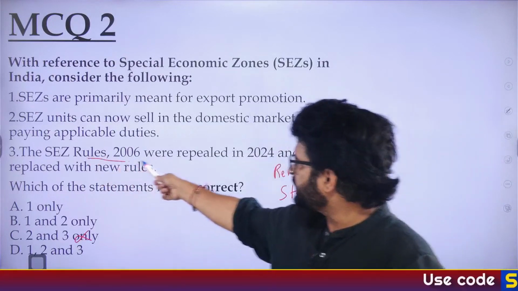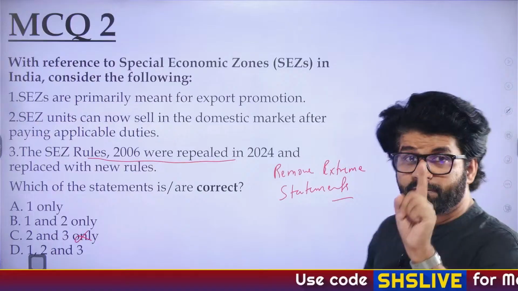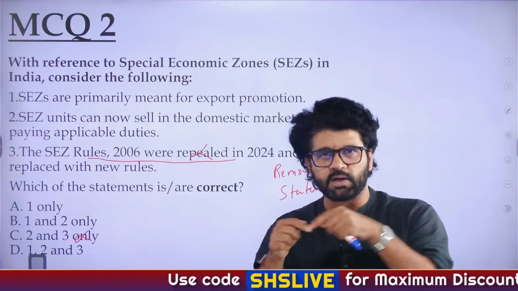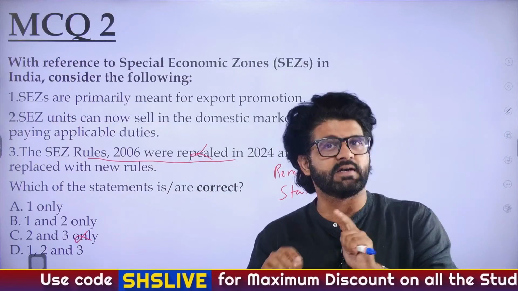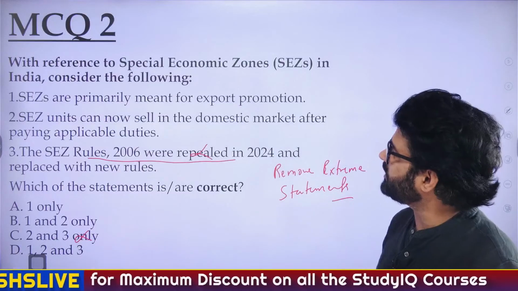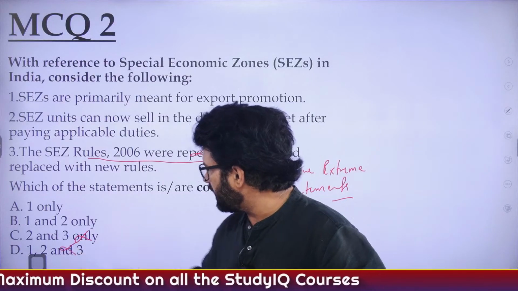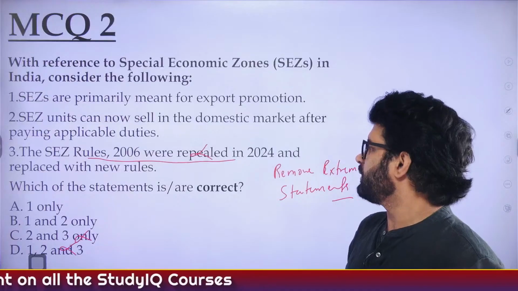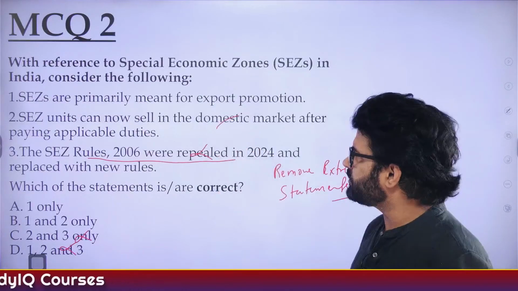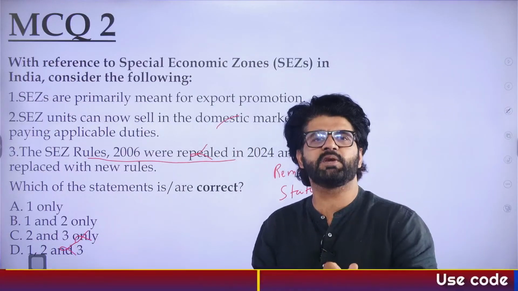Let's see the third one. SEZ Rules 2006 were repealed in 2024. I have just told you it's not repealed. We continuously talked about it. It's amended, not repealed. The third is wrong, it is an extreme statement. So eliminate the third. You are now left with A and B: one only, or one and two only. The second is correct. We just talked about it. This is one of the major amendments.